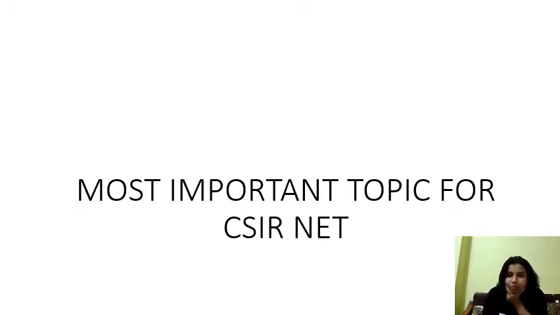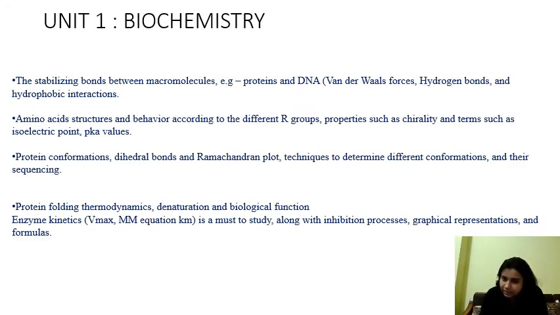So today our topic is the most important topics for CSIR NET 2020, because it is not possible to study every topic in revision, right? So you have to study only the most important topics. So I thought to bring up these most important topics for CSIR NET 2020. Here we will be discussing till unit 4. This is part 1 of this video, right? In part 1, I am discussing 4 units, biochem unit 1 to 4, right? So unit 1 is all about biochemistry.